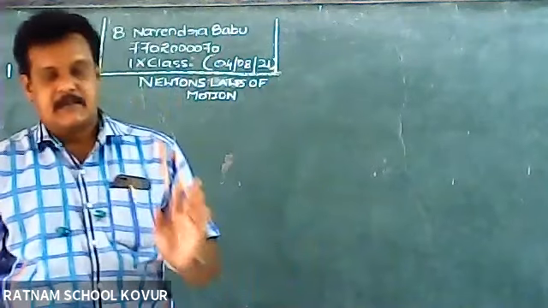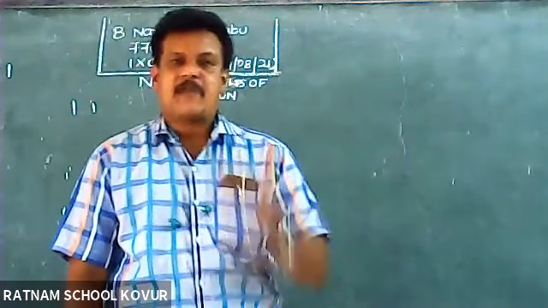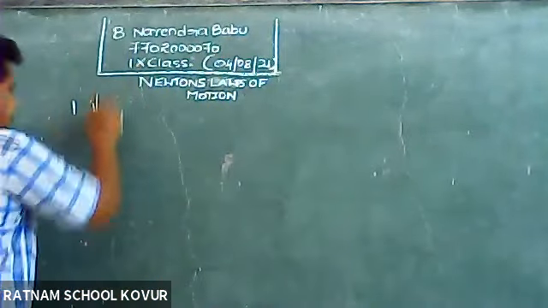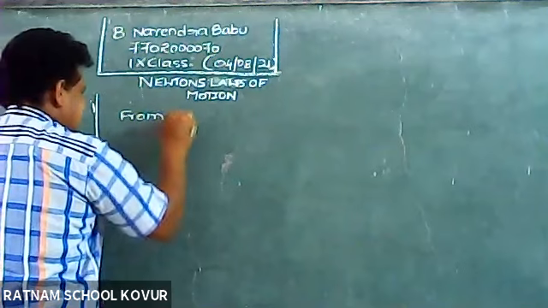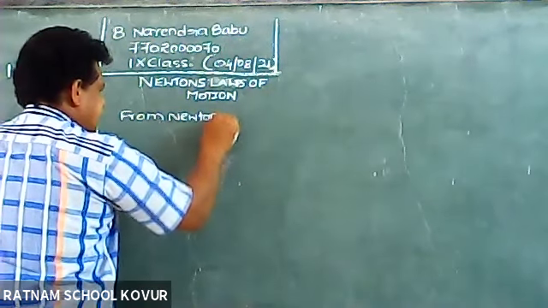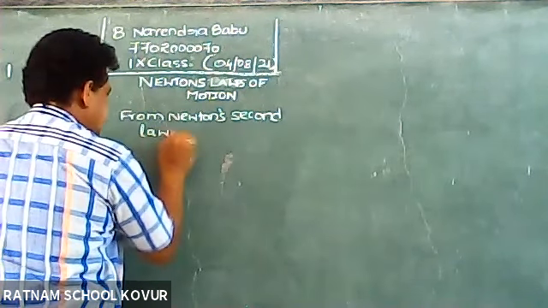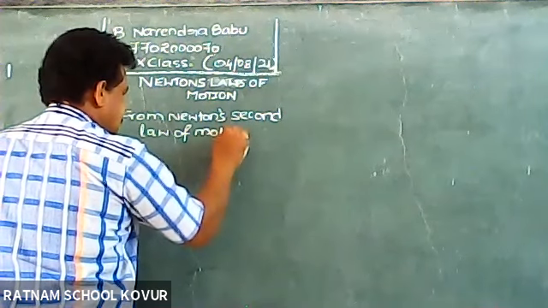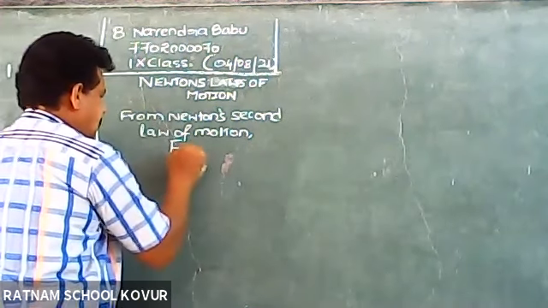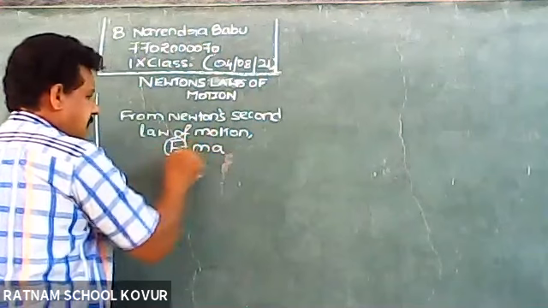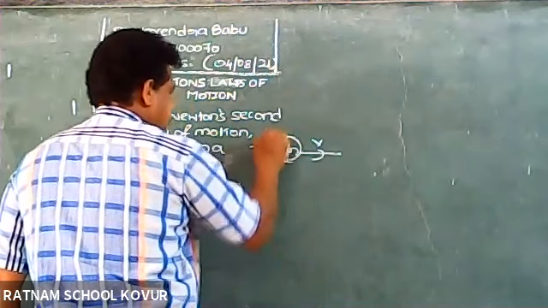And we have seen the units in different measuring systems. And from Newton's second law of motion, we have derived that F is equal to ma. Here ma means mass m moving with velocity v when a constant force is applied.